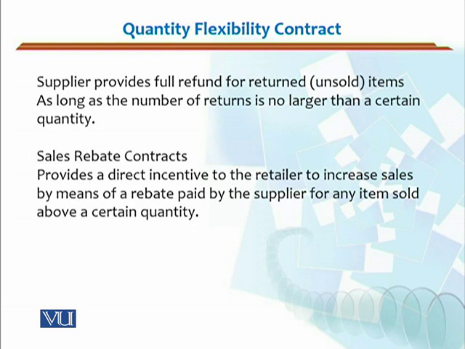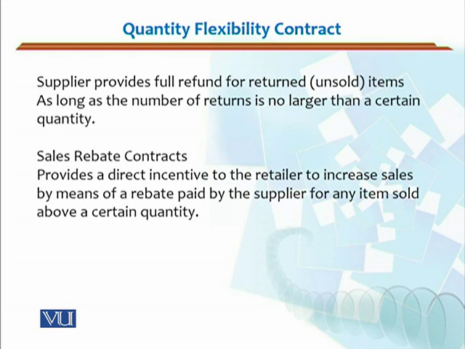There is also another type of contract, which is a sales rebate contract. It actually provides a direct incentive to the retailer to increase sales by means of a rebate paid by the manufacturer for any item sold above a certain quantity. Here, there is also a threshold in a sales rebate contract.